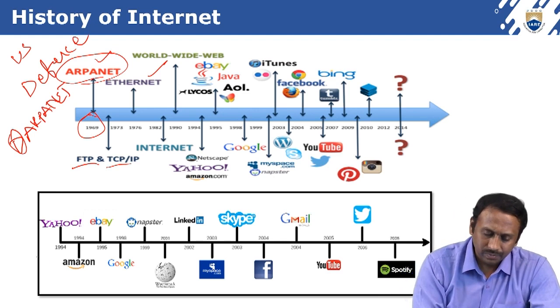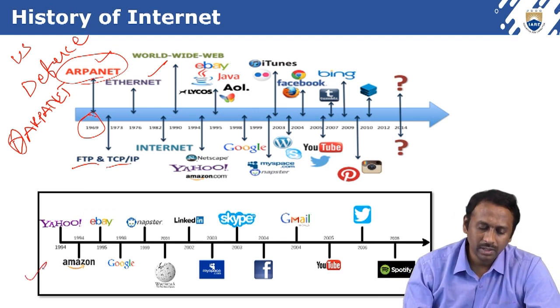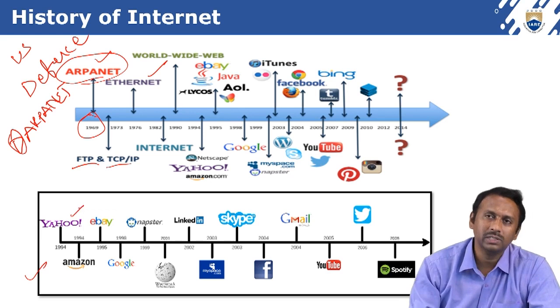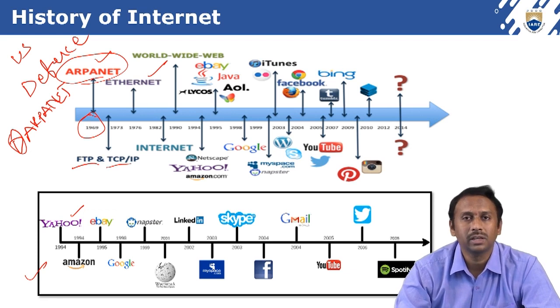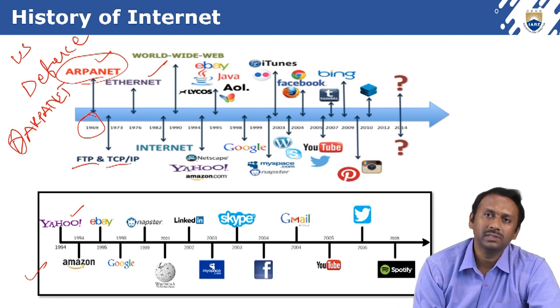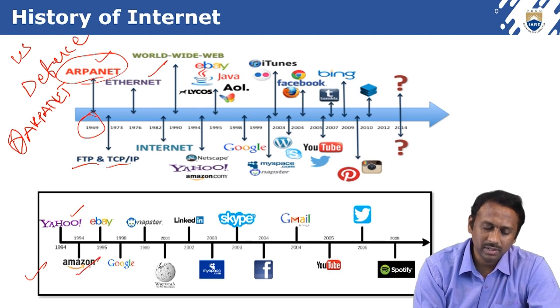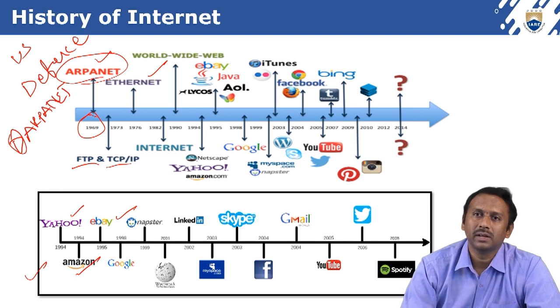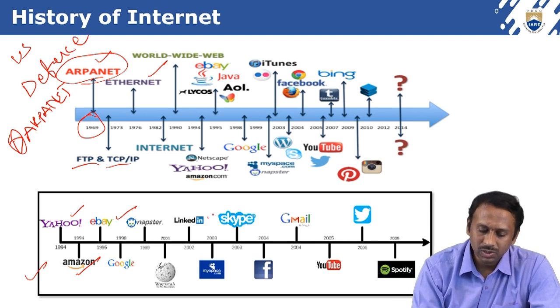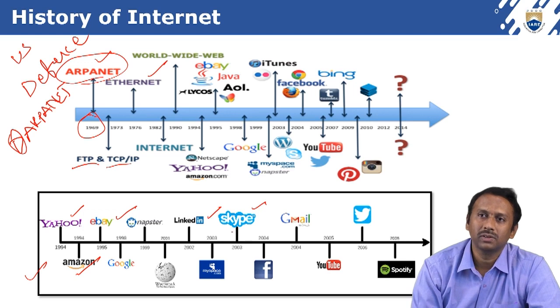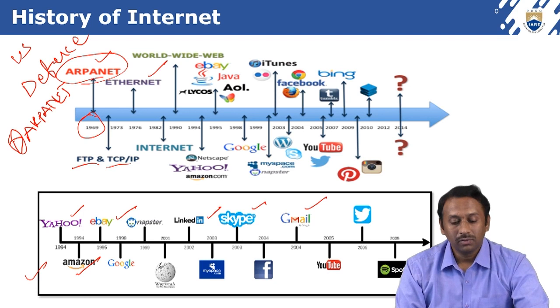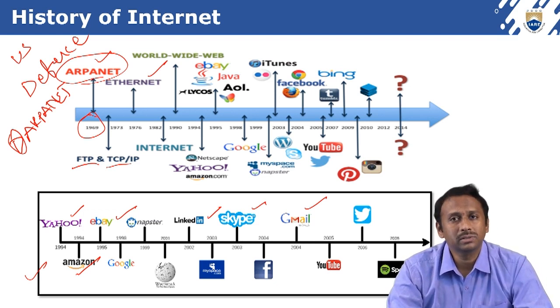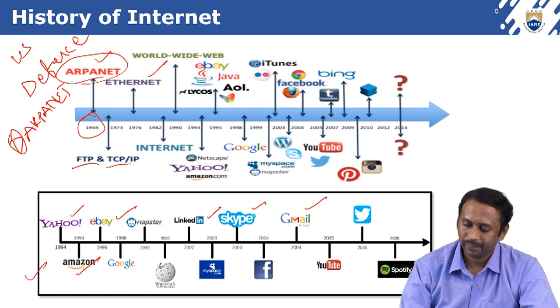Similarly, in 1994 Yahoo was introduced. Again a lot of versions were released in Yahoo, and Yahoo Messenger, Yahoo Mail service. Amazon was released in 94 itself. eBay came in 95, LinkedIn in 2002, Skype in 2003, Gmail in 2004. Like this, so many things were introduced day by day. Different applications were introduced into the world.